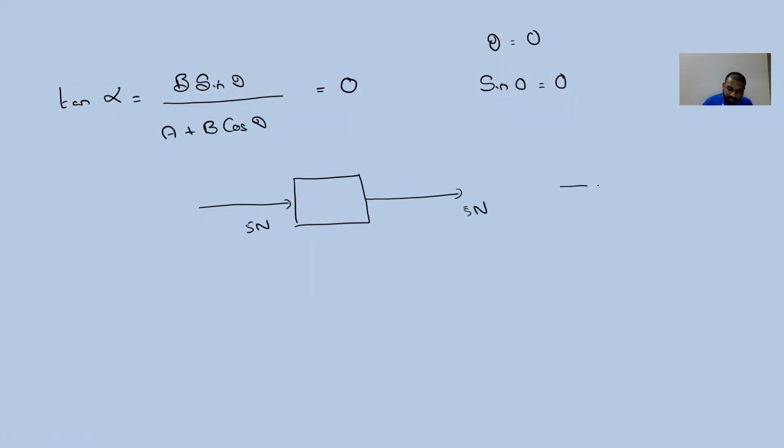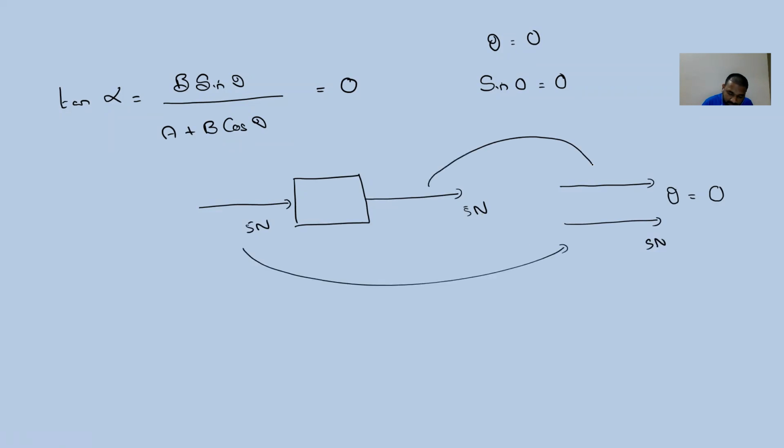So if I take these two vectors, what is the angle between them? 0. The angle between them is 0.